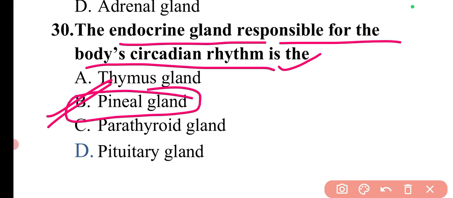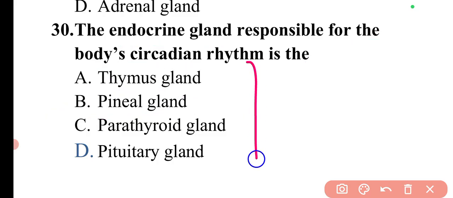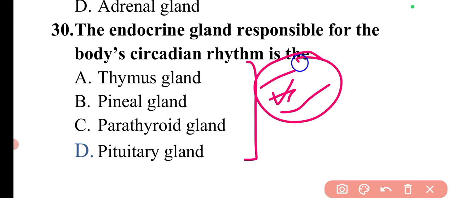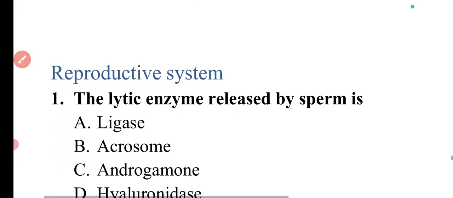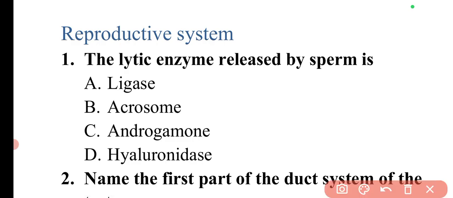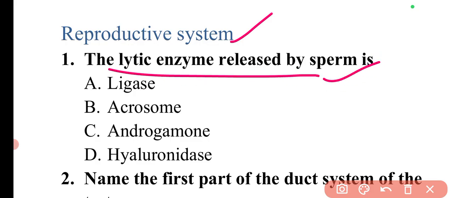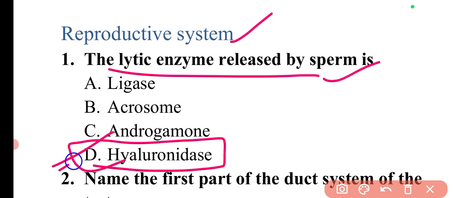With this question, this particular topic, the endocrine glands and endocrine system, is also completed. This topic is very important, mostly the questions will be asked from this topic. Now we can move to our last topic of today's video, which is the reproductive system. In the reproductive system, the first question is: the lytic enzyme released by sperm is. The lytic enzyme which is released by the sperm is hyaluronidase. So here option D is the correct answer.